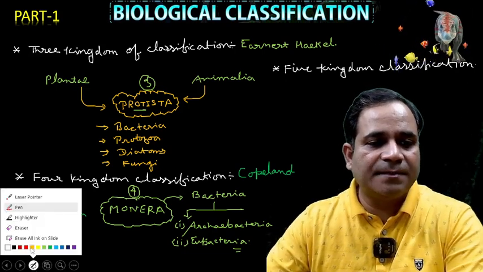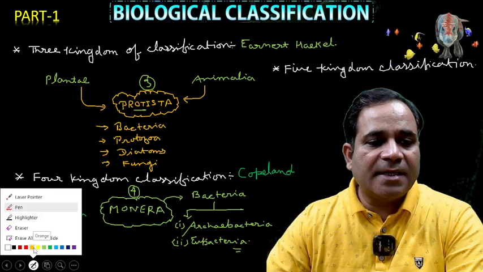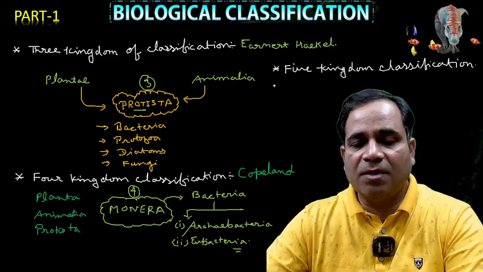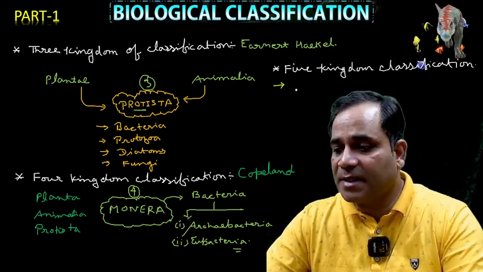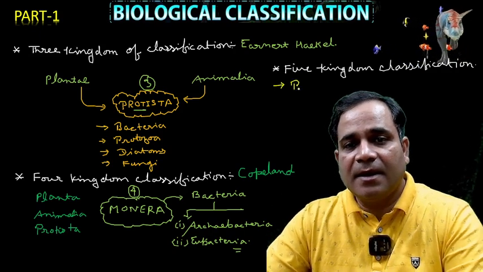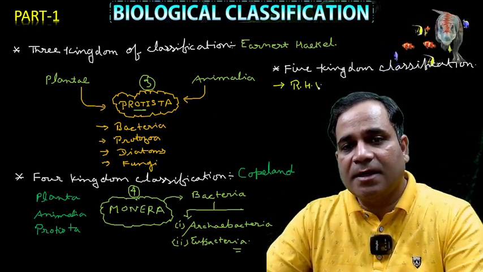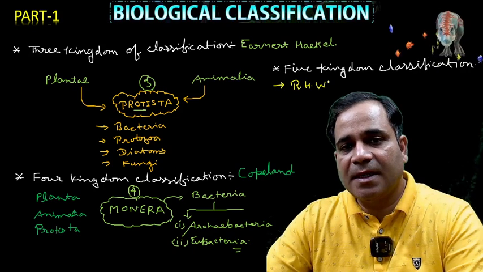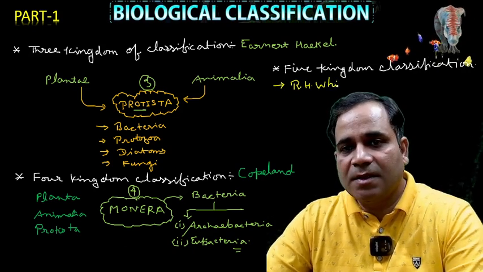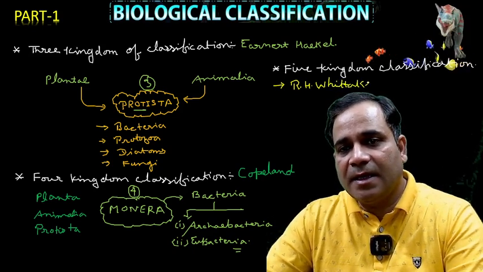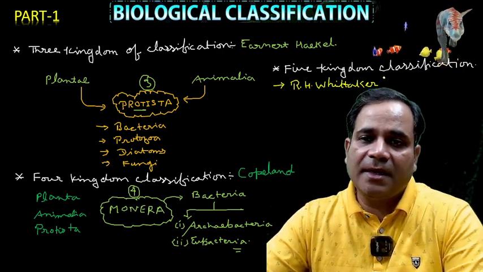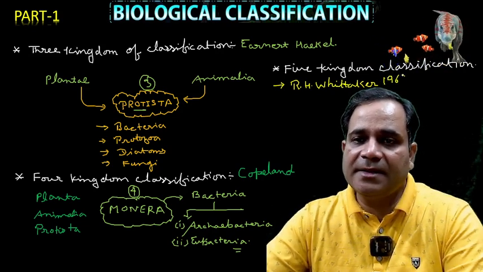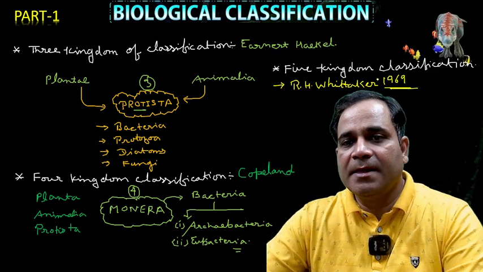So this five kingdom classification was given by the scientist, you know which one? R.H. Whittaker. Here the year is important, my dear: 1969.